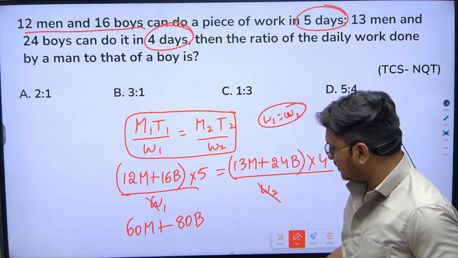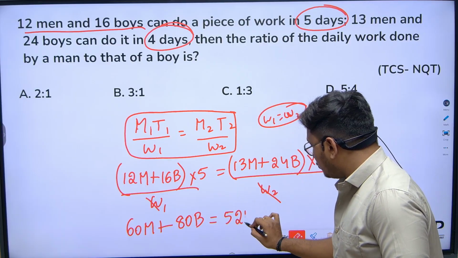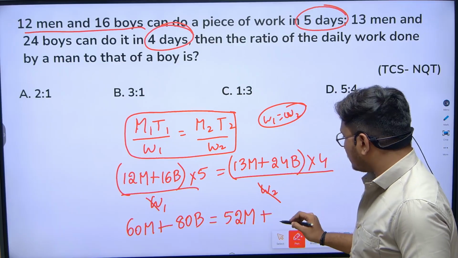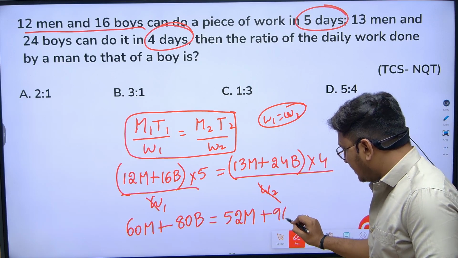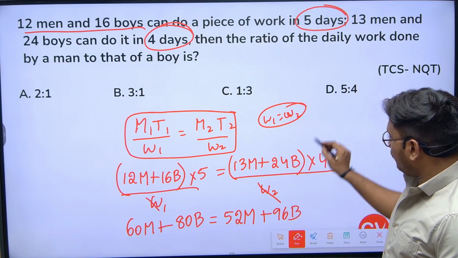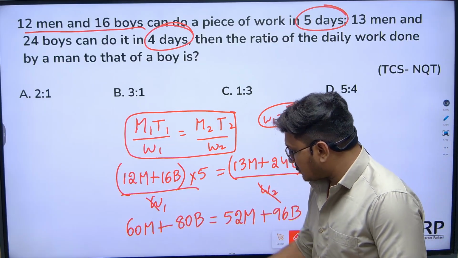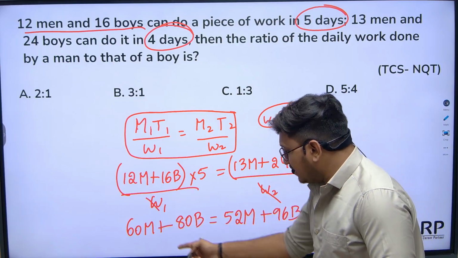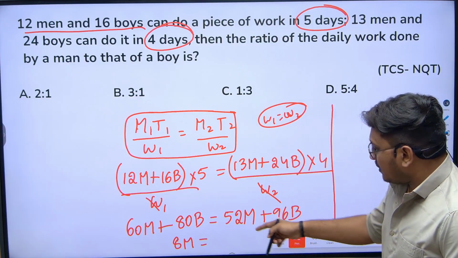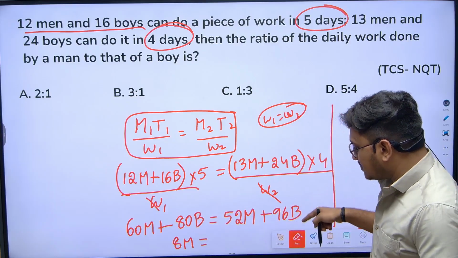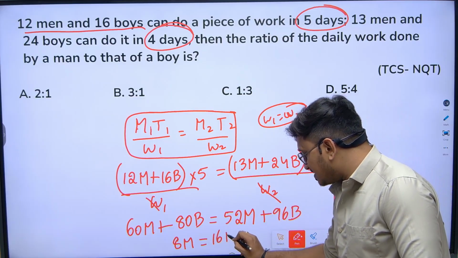16 into 5 is 80, which equals 13 into 4 times 52m plus 24 into 4, so we can say that 80 plus 16 is 96 boys. Now if you solve this equation, if you take this m to the left hand side, 60m minus 52m, can I write it as 80m is equals to, and if you take 80b to the right hand side, 96 minus 80, what is 96 minus 80? Can I say that it is 16b?